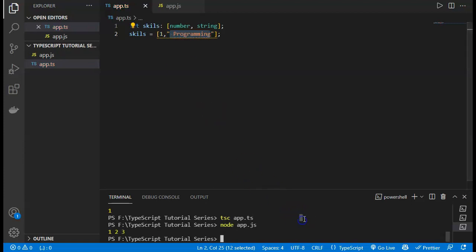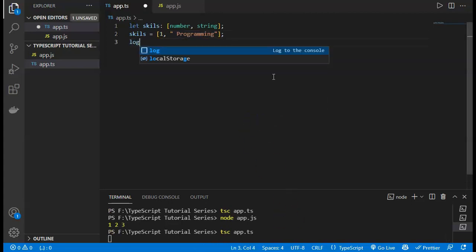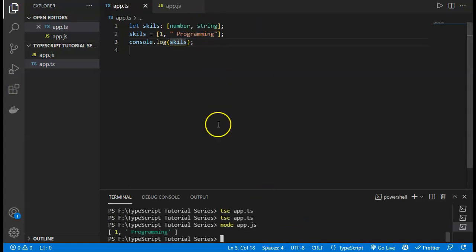If I now save, and run the app.ts again, and then use console.log on skills, it will contain the skills. If I save again and compile it, you will see it contains a tuple: the number is there, equal to 1, and then the string is there as programming.